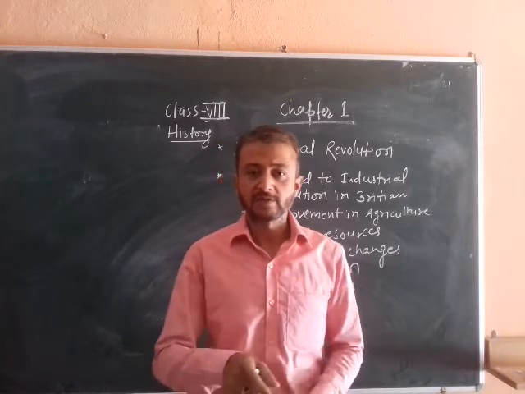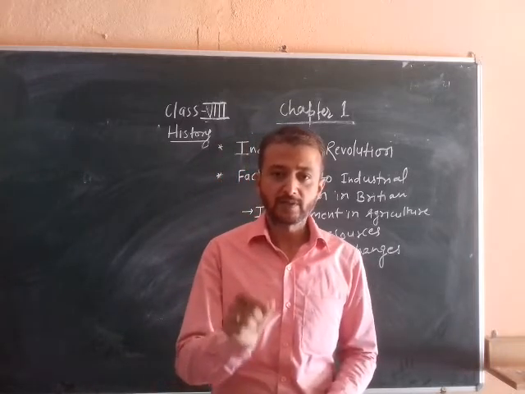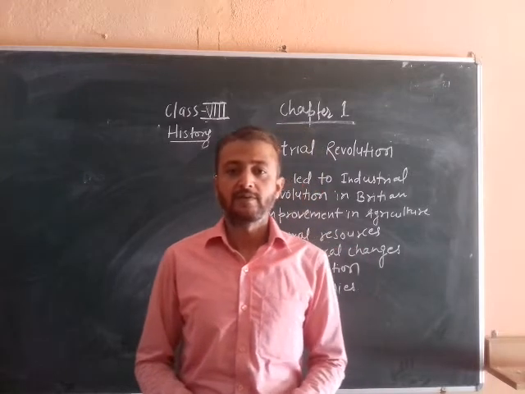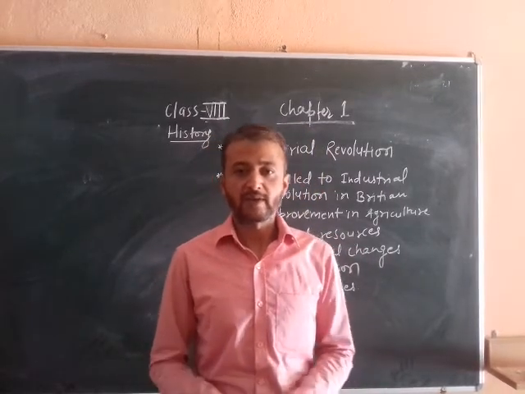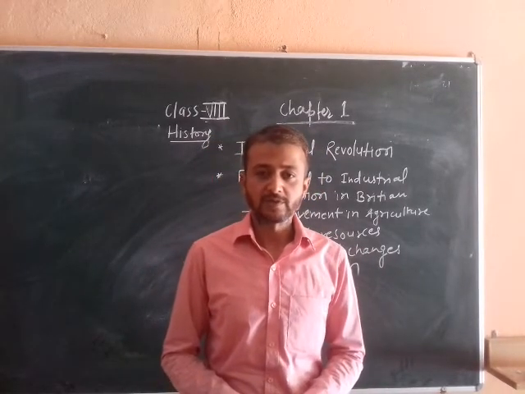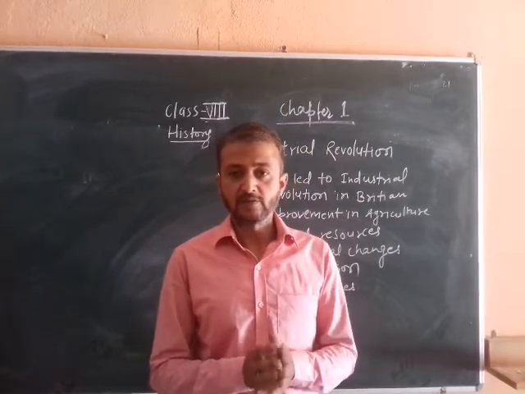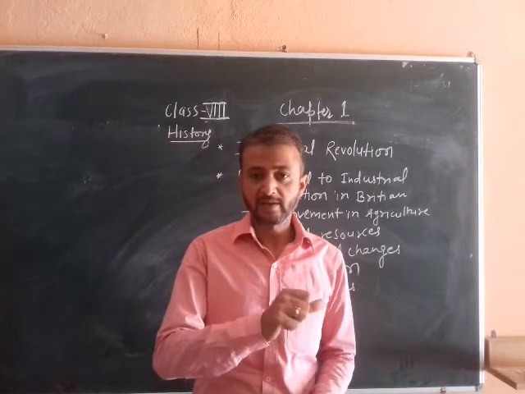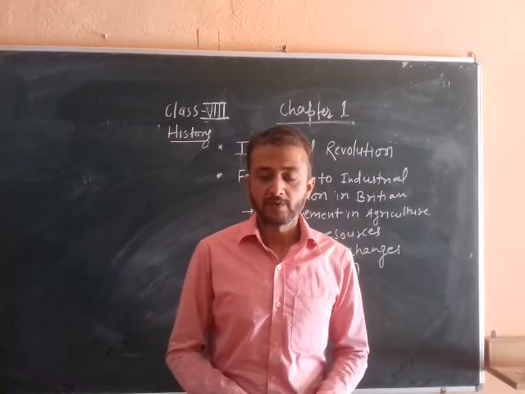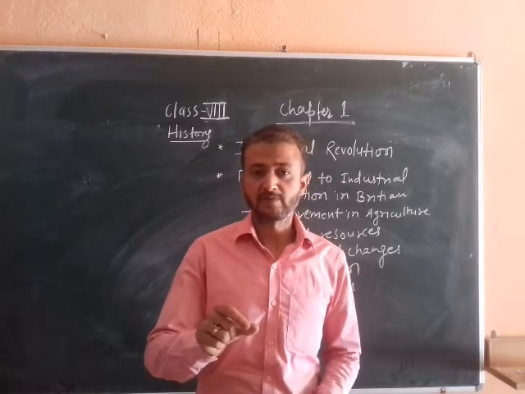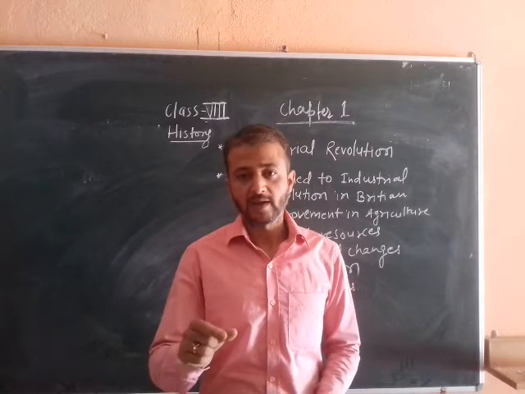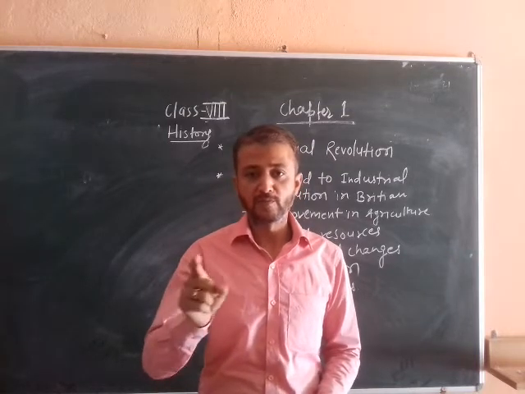We all know that in England the transport system was improved. The Britishers also improved the transport system in India in 1853. We all know that the first train was introduced and ran from Mumbai to Thane.